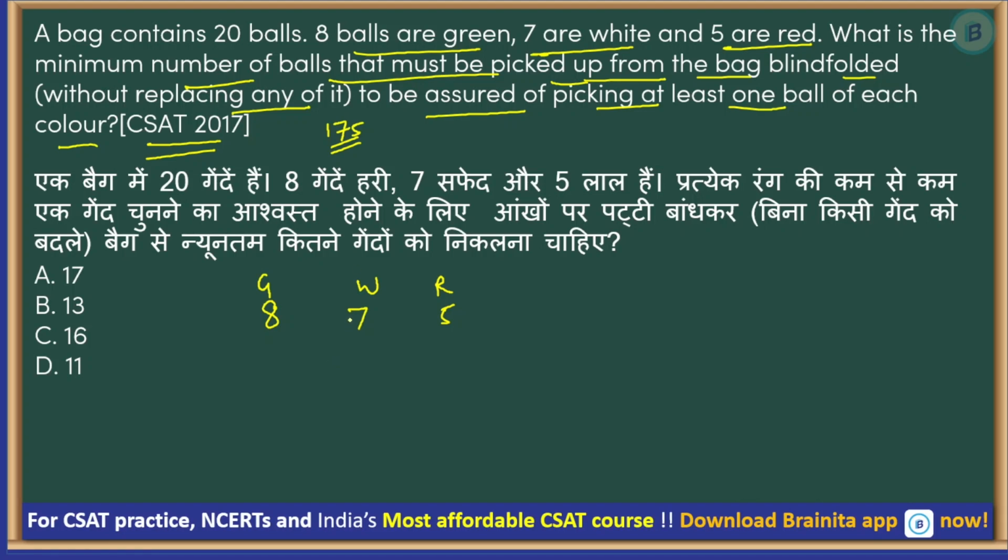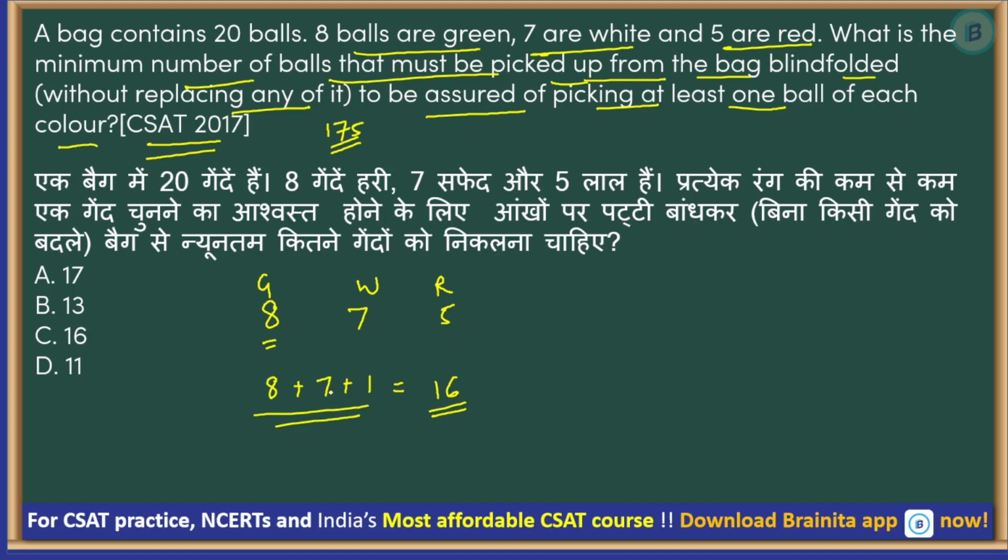What is the minimum number of balls that can be drawn and that should be drawn to be assured that you have picked at least one ball of each color? Okay. So obviously you will start with the highest number, because you need at least one ball of each color. Suppose you pick 8 balls and 8 of them are green, then you pick 7 balls, and all 7 are white, worst case scenario, and then you pick one ball that must be red. So here you will ensure that there is one ball of each color at least.